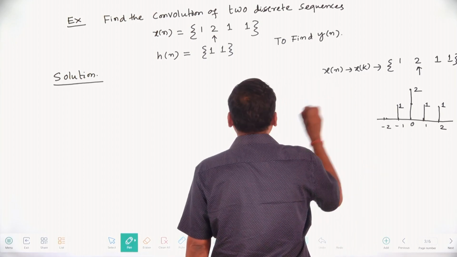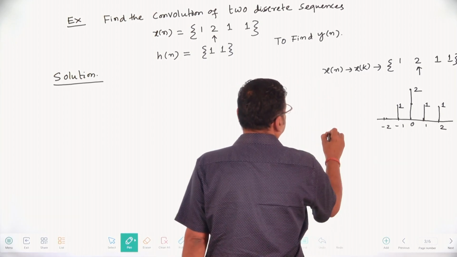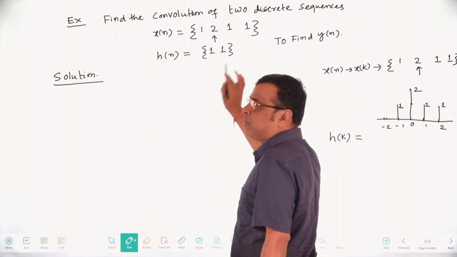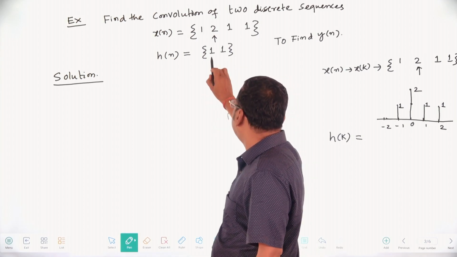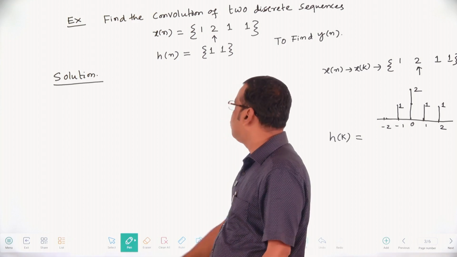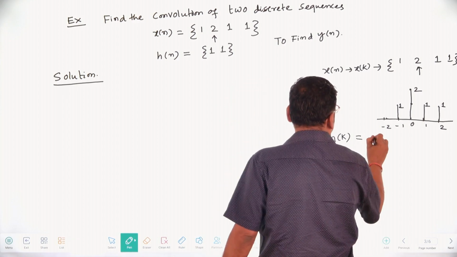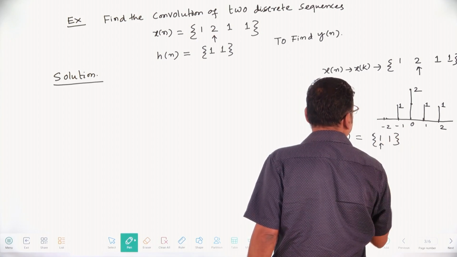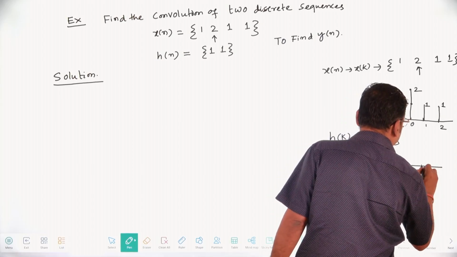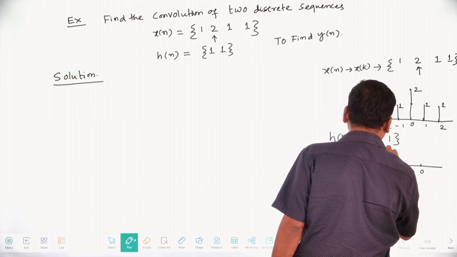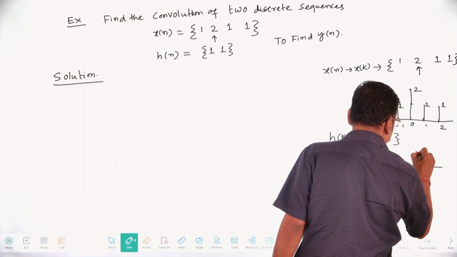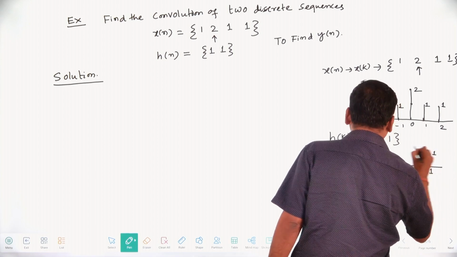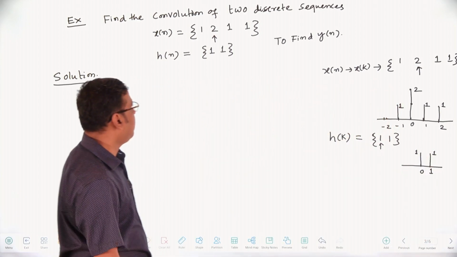Okay, x of k. And h of k, here h of k, that is 1, 1. If the arrow mark is not mentioned here, the very first bit is nothing but n equal to 0. That's why this is 1, this is 1, 1. In graphical representation, for n equal to 0, the arrow mark indicates n equal to 0, that is 1, and n equal to 1 is also 1. This is your x of k and h of k.